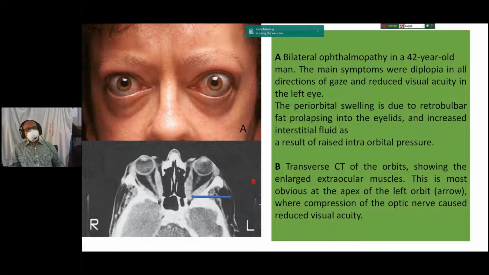This is bilateral ophthalmopathy in a 42 year old man. A patient usually complains of diplopia in all directions and reduced visual acuity, with periorbital swelling due to retrobulbar fat prolapsing into the eyelids and increased interstitial fluid as a result of raised intraorbital pressure. Below is a CT scan of the orbit showing enlarged extraocular muscles. This is most obvious at the apex of the orbit, where compression of the nerve causes reduced visual acuity.